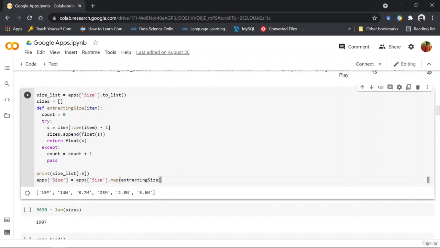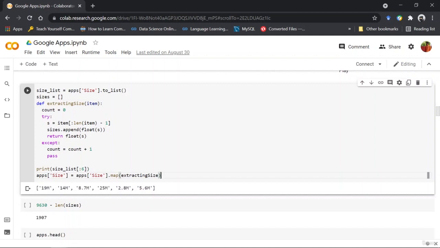And now as you can see, first what I've done is I've taken all the values present inside this column into a list. So once I've created the list, I'm showing you what this list is holding.